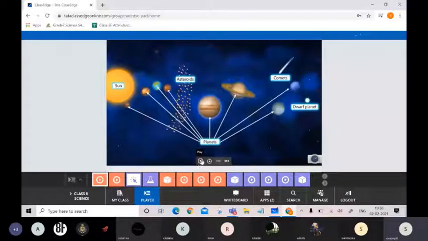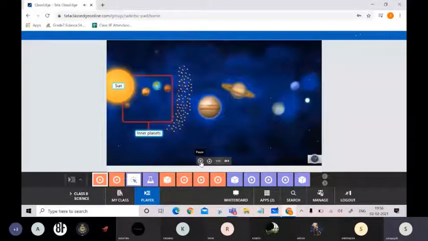The first 4 planets are called the inner or terrestrial planets. The other 4 are known as the outer planets. Why are they called the inner planets? Because they are inside the asteroid belt. That's why they are called inner planets.